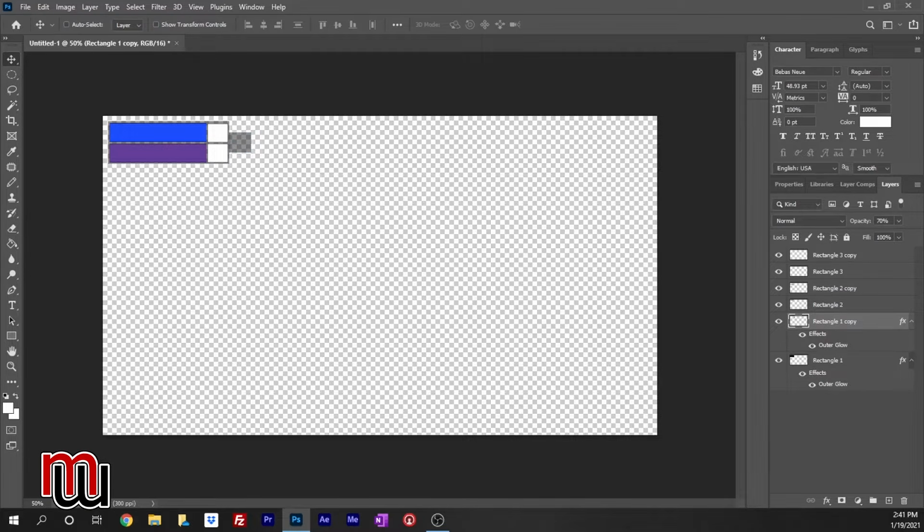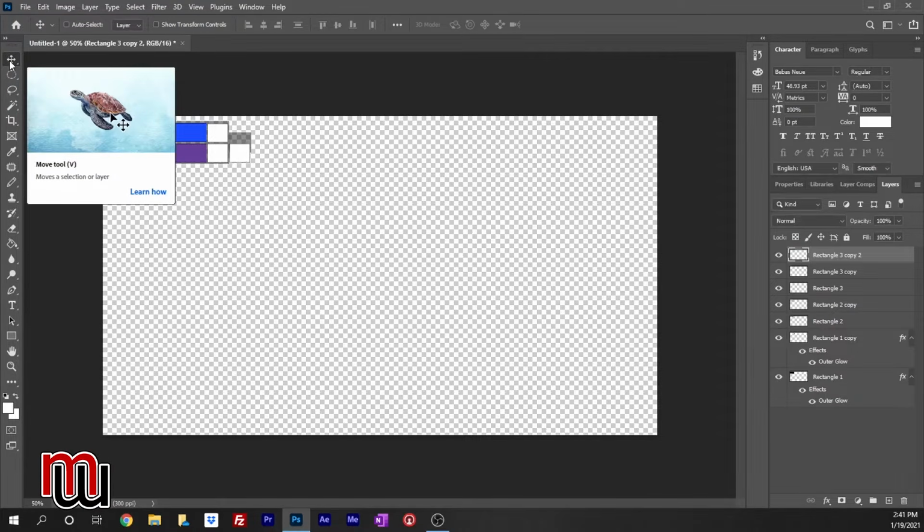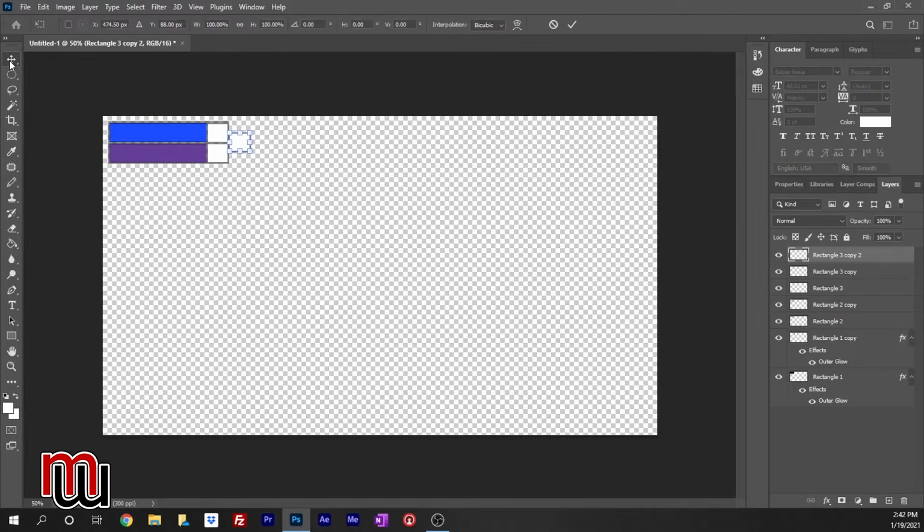And then what I'm going to do is go ahead and this last score box that I made, I just turned it on and off. I'm going to duplicate that again. And I'm going to slide that over. Slide that up. Right like that. And that looks pretty good, except I don't really want it to be the same size as the score. I want it to be smaller. So I'm going to move it like that. I'm going to center it about like that.